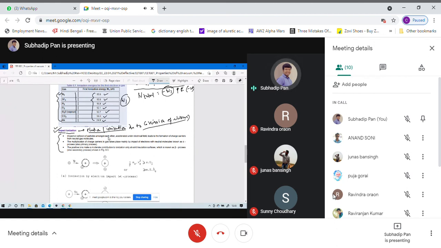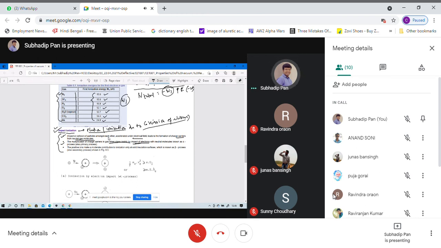Here, in the first point, it is written that the impact or collision of particles amongst each other, accelerated under the electric field, leads to the formation of charge carriers from the neutral gas molecules. The second point: the multiplication of the charge carriers in the gas takes place mainly by the impact of electrons, which is nothing but impact ionization.